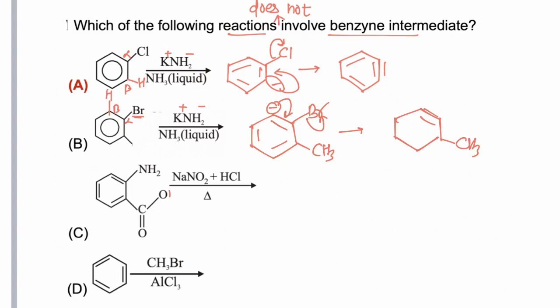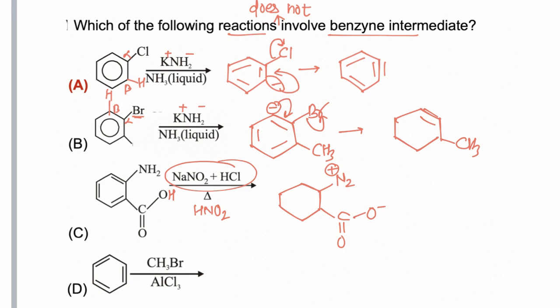In the third case, COOH and NH2. First of all, NaNO2 and HCl react to form HNO2. Now in the presence of HNO2, NH2 gets converted to a diazonium ion, N2 positive, and this is the COO negative ion. Now the electrons shift, and N2 positive and carbon dioxide gas are removed via formation of a benzyne intermediate.